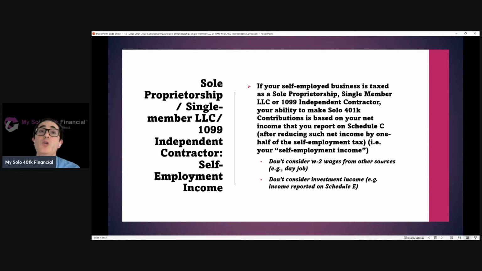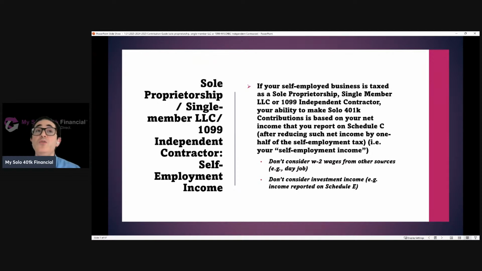Digging into those factors, number one, you can't save more than you earn. So your ability to contribute is going to be based on your self-employment income. What that means depends on how the business is taxed. For example, for a business taxed as a sole proprietor, or a single member LLC, or an independent contractor reporting income on Schedule C of the 1040, you have to run a pre-calculation where you take line 31 of Schedule C less 1/2 of the self-employment tax. That is considered to be self-employment compensation. That is what you're able to contribute based on.